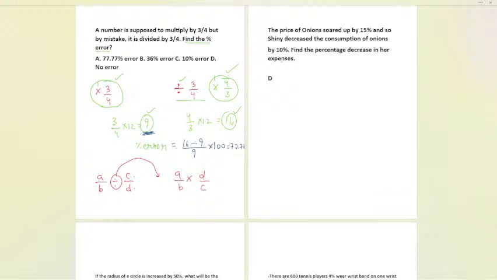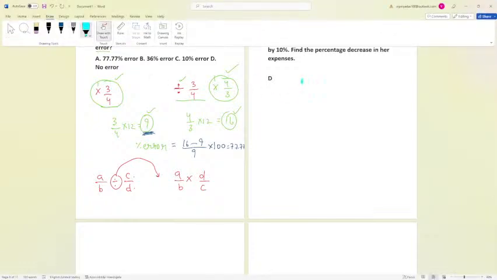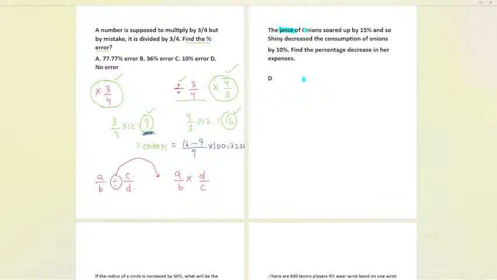So let us see over here. We have the price of onion. That is a Deloitte question, a question asked in the Deloitte interview. So now the price of onion soared by what? 15%. Okay, so we don't know exactly what the price is. Further, it is also saying that the price of onions soared by 15%, a 15% increase, and now Shiny decreased her consumption.